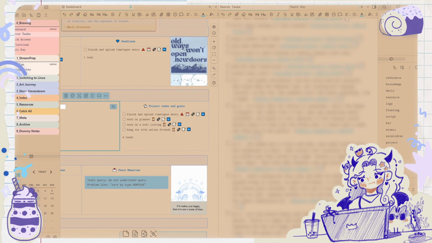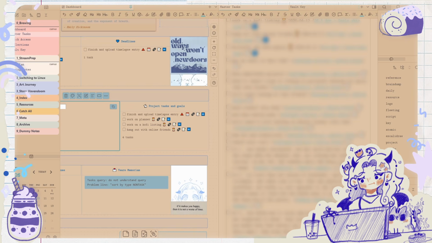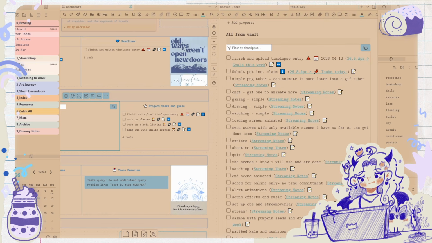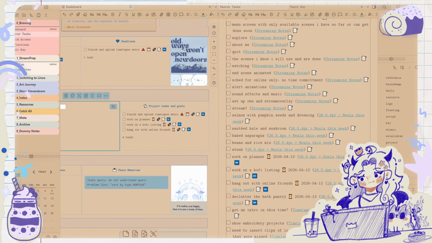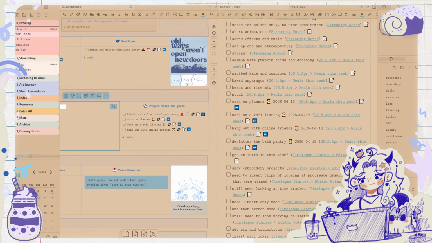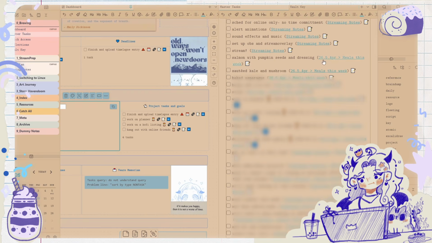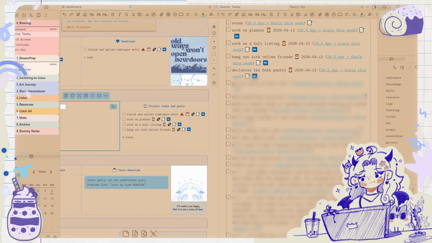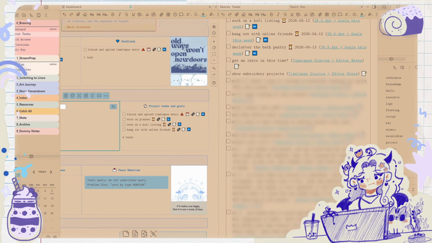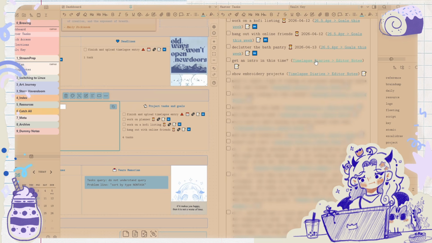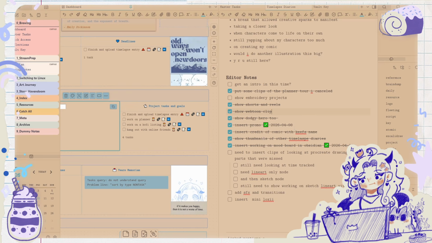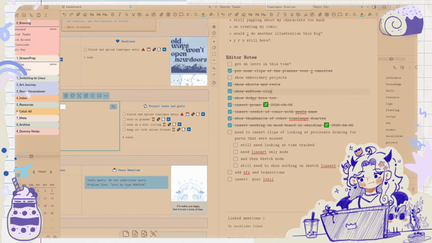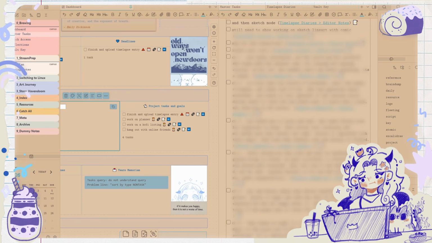So that got rid of a lot of my Haven Doom stuff from the Kanban boards. So this is showing all of my stuff. This is from my project streaming notes to prepare for streaming. I'm trying to get some stuff done there so I could hopefully start streaming. This one is from my meals and goals this week. This is my time-lapse diaries editor notes. So if we go there, this is me editing my time-lapse video. Just want to make sure it's showing what I actually want it to show.